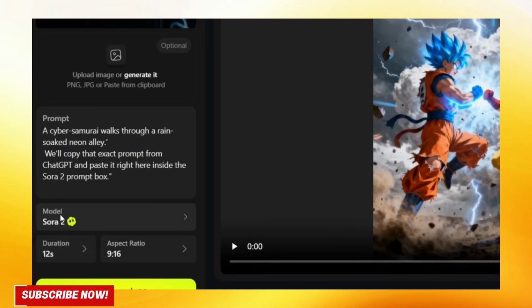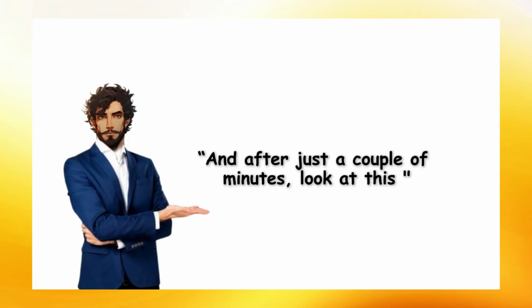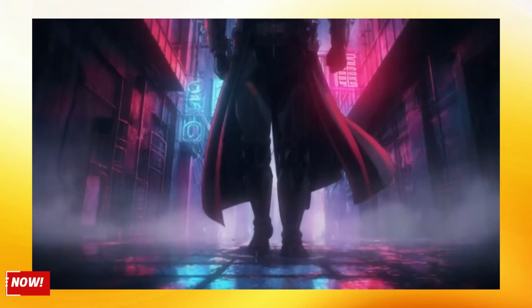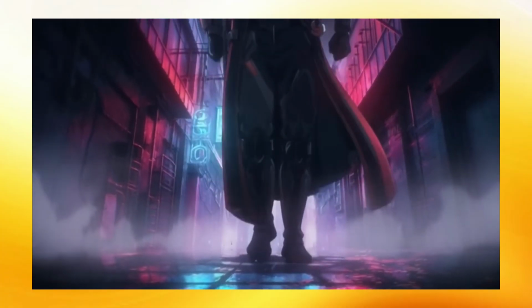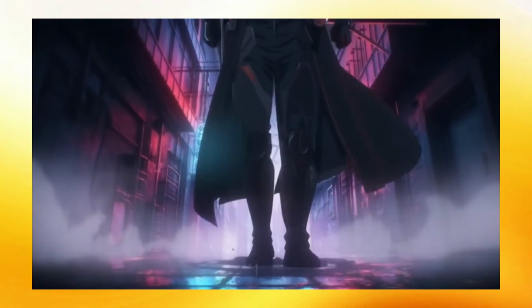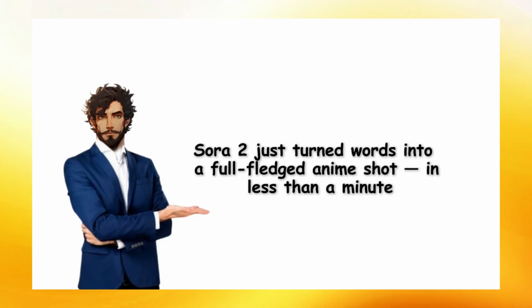So, to recap, use ChatGPT 5 to write your anime script scene by scene. Keep prompts short, cinematic, and consistent. Make your main character memorable, because Sora 2 will carry that look through the whole video. We've got our idea. We've got our script. Now, it's time to turn words into visuals, generating the viral anime visuals with Sora 2.